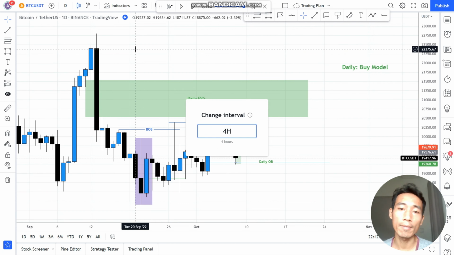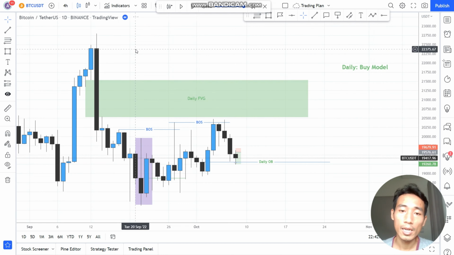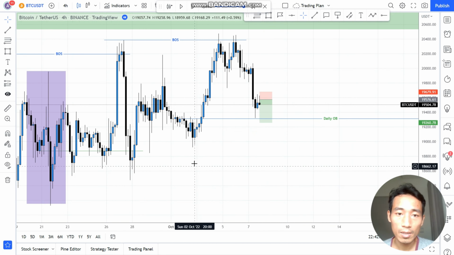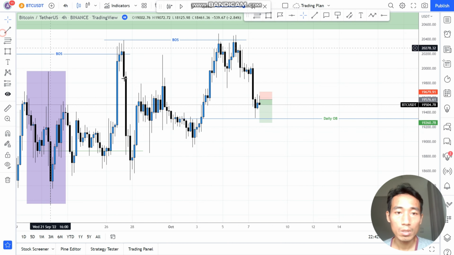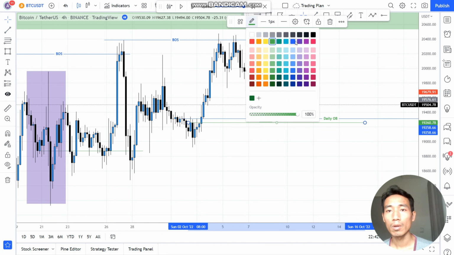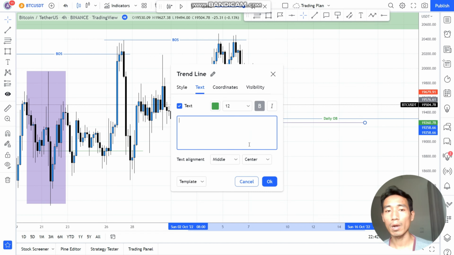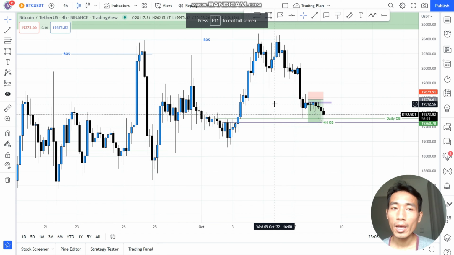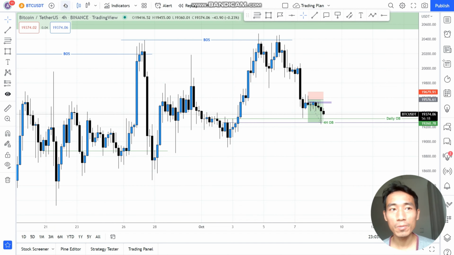So on 4 hour, what do we have? Because I finished things on daily, on 4 hour, what do I see? I immediately see this 4 hour order block right here. I'm going to use the opening and mark it down right here as a 4 hour order block. So currently we are at the 4 hour perspective.